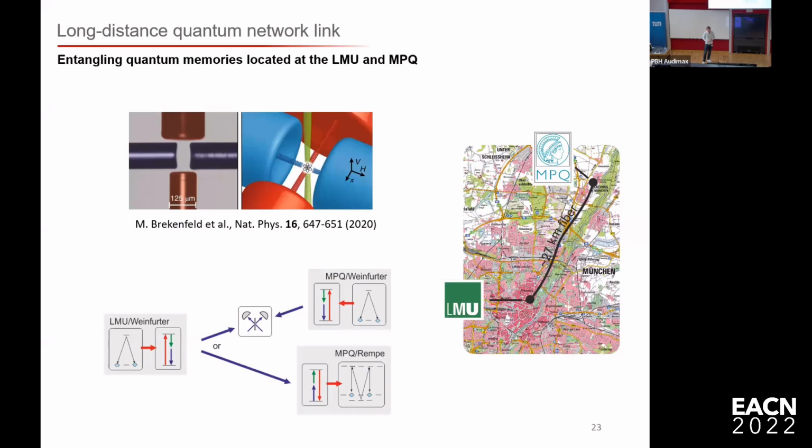But another scheme, what we could do is we can frequency convert our photons and then frequency convert the photons back to 780 again at rubidium, and then we could store the quantum bit into the quantum memory enhanced by this cavity. If we get a heralding signal back, then we can do a readout at our atom, and then we generated atom-atom entanglement between the LMU and the MPQ over a fiber link. So we don't know yet how long the fiber will be, but the last figure we heard was 27 kilometers, which is already quite long, and will limit the rate that we can achieve.